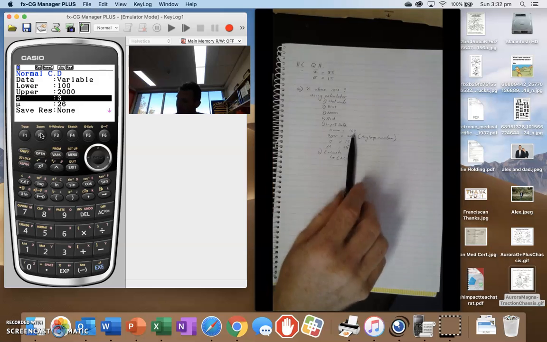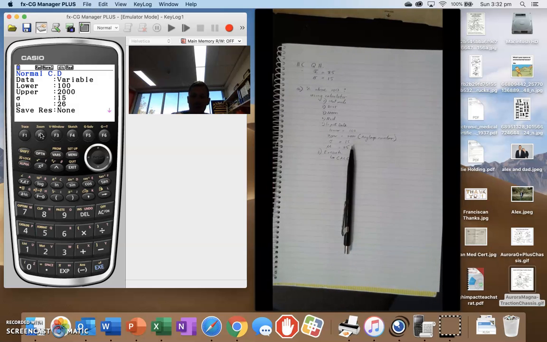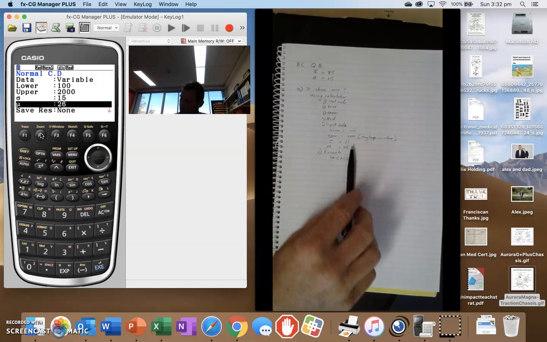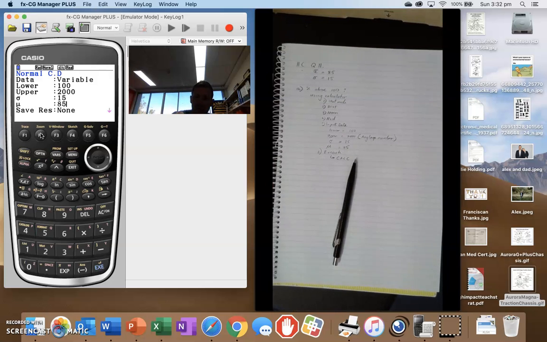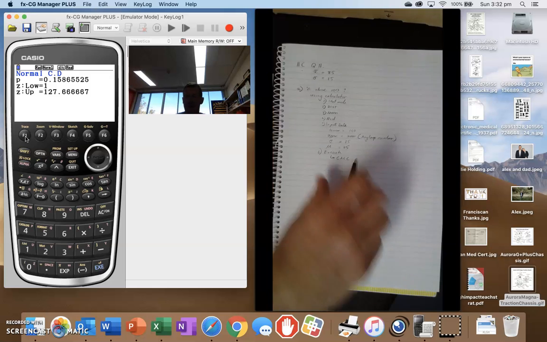My standard deviation as told is 15, and my mean, which is that funny U thing, is going to be 85, or my average is 85. From there, I'm going to go down to execute. I'm going to hit F1, and it's going to calculate.